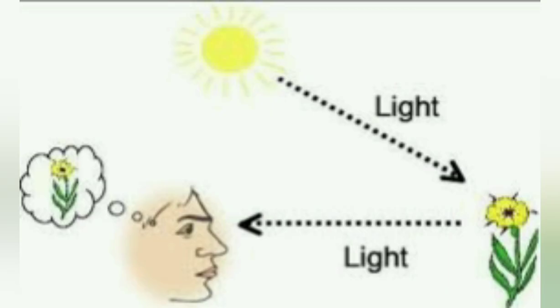So now the question is, how do we see non-luminous objects? What happens is that light from any source, be it the sun, falls on a particular object, say a flower or a plant, and then the plant reflects the light back into the eyes, the eyes of you who is seeing it. So you see the image of the flower, and that is how reflection works. Light falls on it and gets reflected to the eyes.